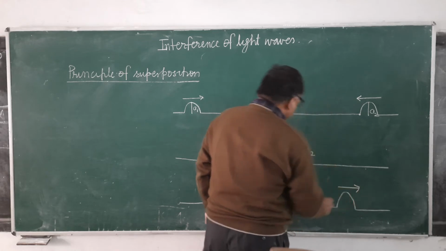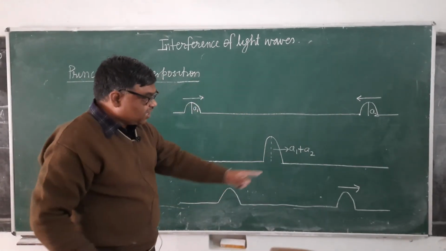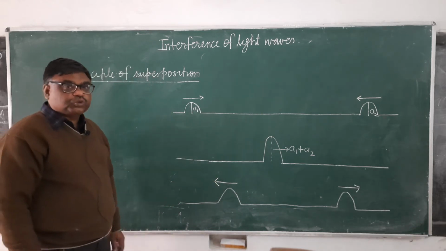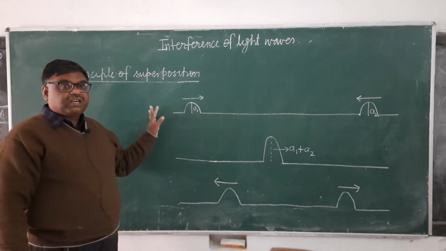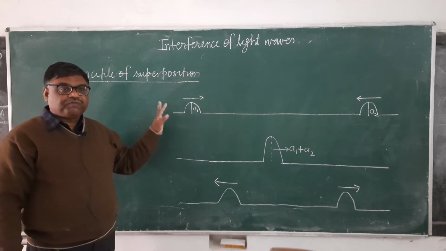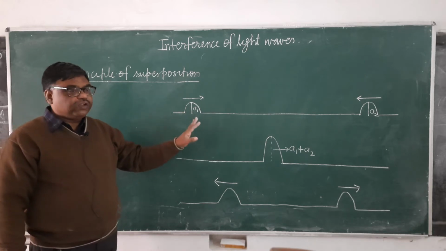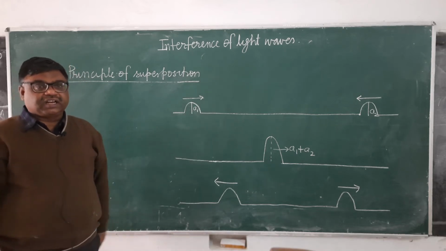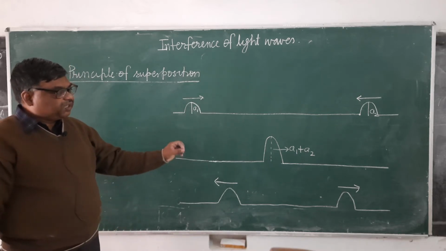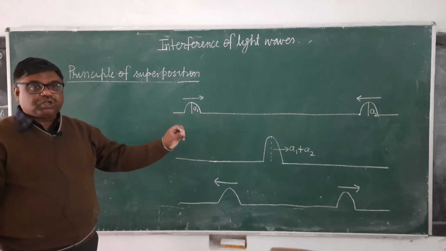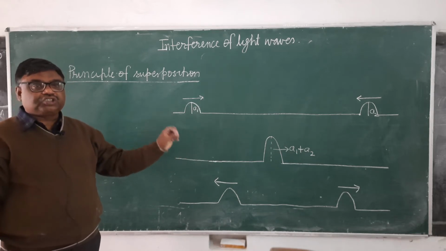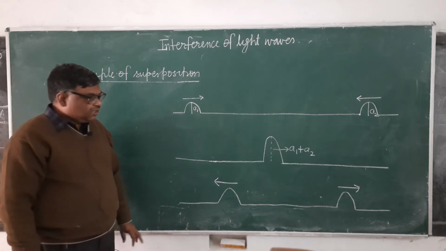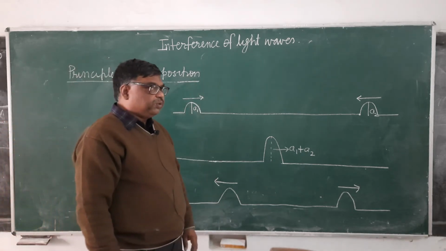The pulse will reach there and this pulse will reach there. So according to the principle of superposition, two or more waves can travel simultaneously in a medium without affecting each other, and the resulting displacement at any point is the vector sum of the displacements caused by the individual waves.